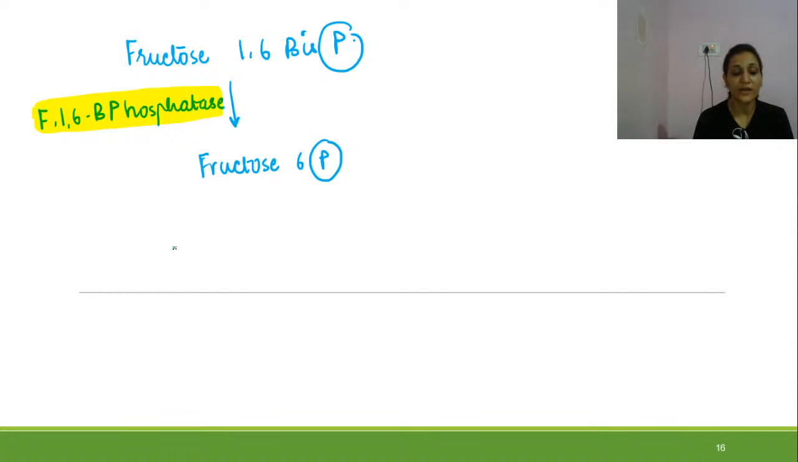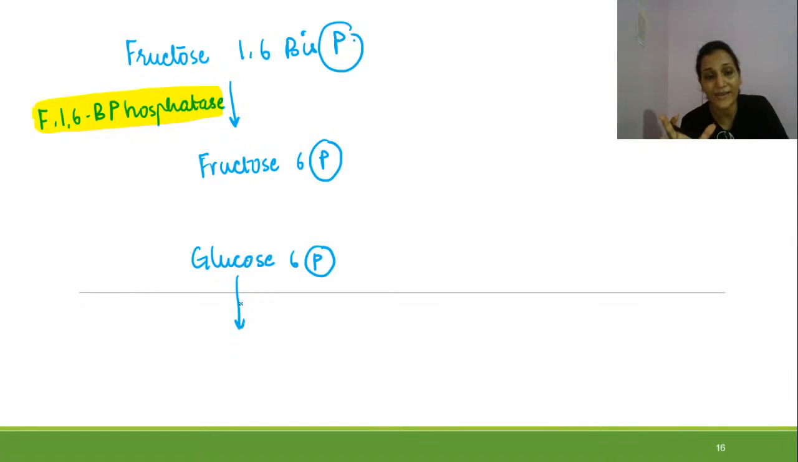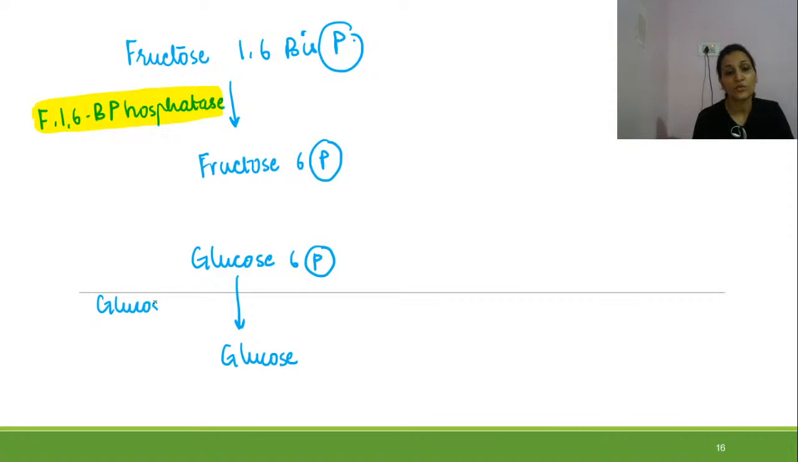Right now, the another reaction which is irreversible, so that is glucose 6-phosphate cannot get converted into glucose directly by the help of hexokinase or glucokinase, because that is the enzyme which is responsible for formation of glucose 6-phosphate from glucose. So the same enzyme won't be reversing the step. So the enzyme which can reverse this reaction is glucose 6-phosphatase.